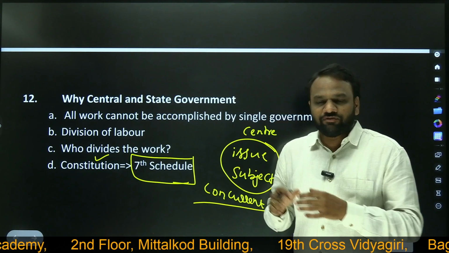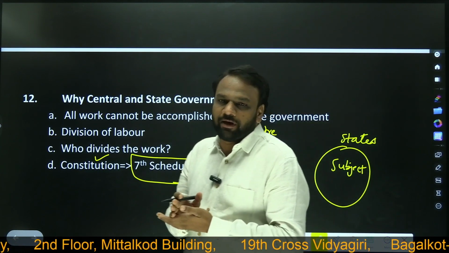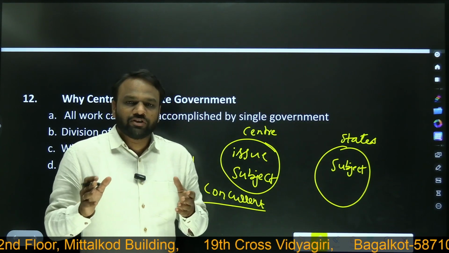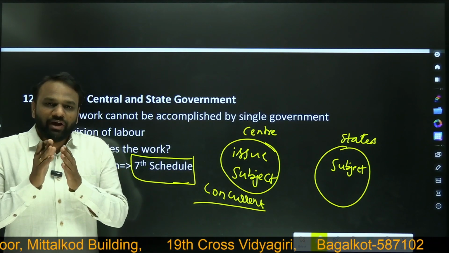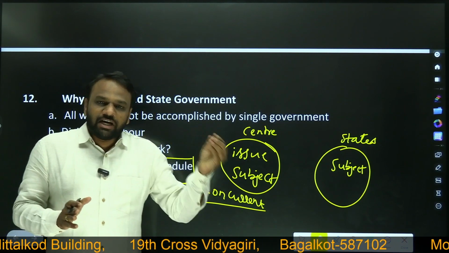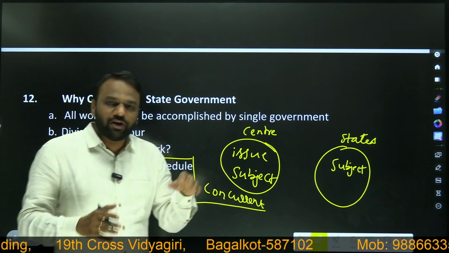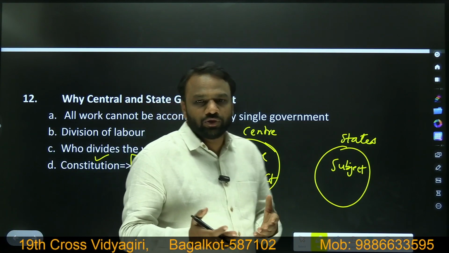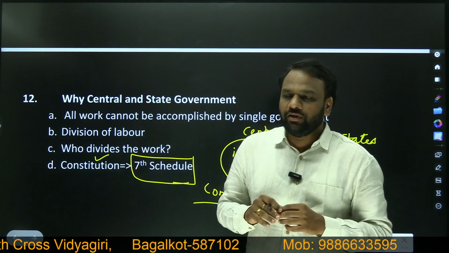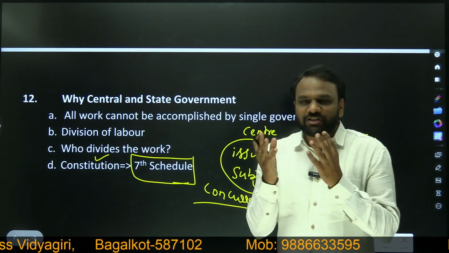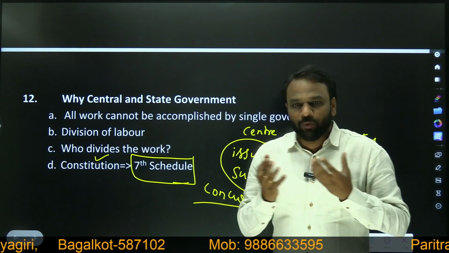Next, we also saw that there is a division of labor for the smooth administration of the country. We have divided the subjects on which state will work and on which center will work. And this division has been done by our constitution through the 7th schedule. So this is a brief picture of how our system works.